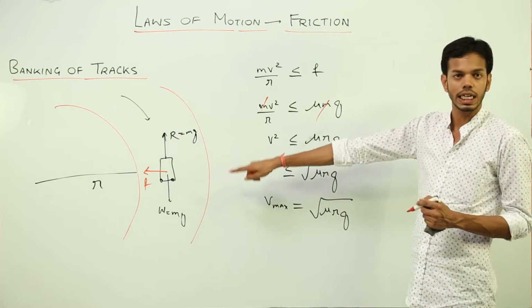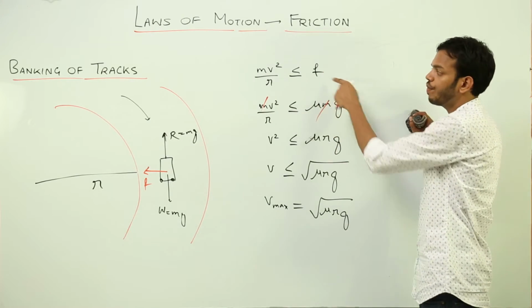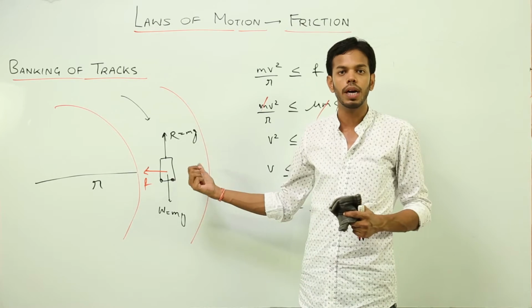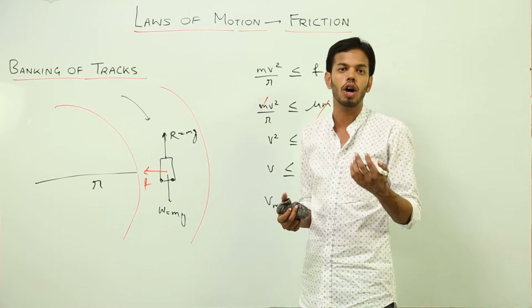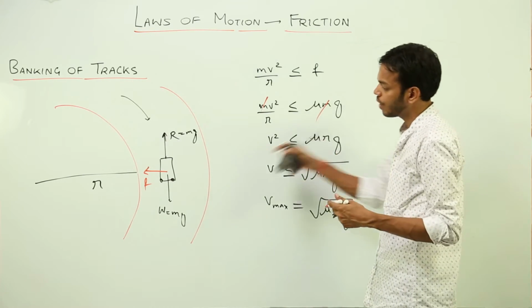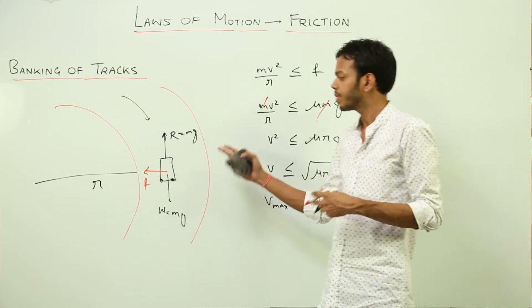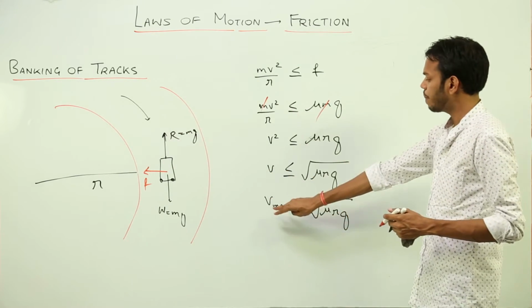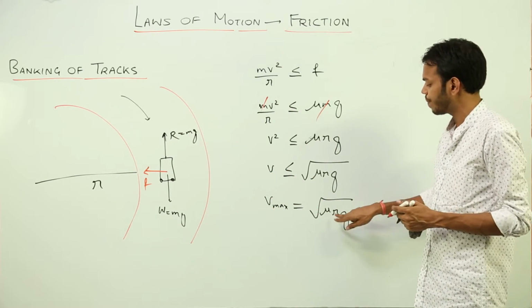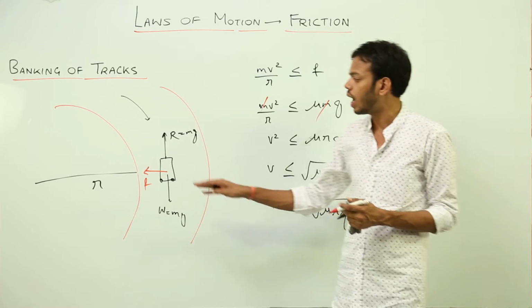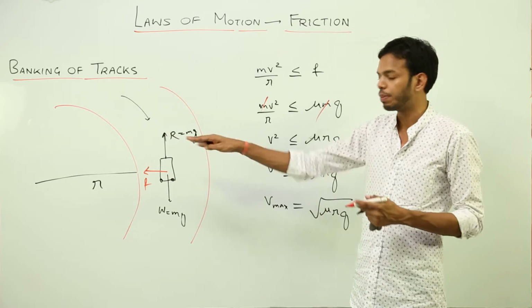If the velocity increases, then the friction force won't be able to stop the vehicle from going along the tangential path or outside, along the centrifugal direction. So the vehicle will skid from the road and go off the track, right? That might cause accidents. In such cases we can see the maximum velocity is dependent only on radius, the rest two are constants. So what if we are not in a position to construct that much radius?